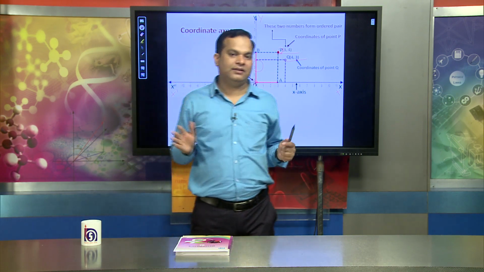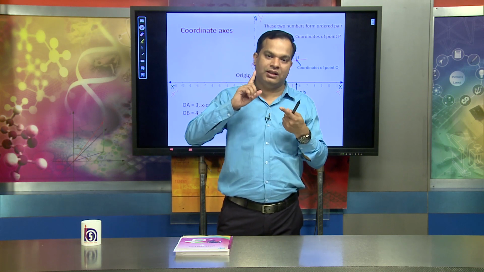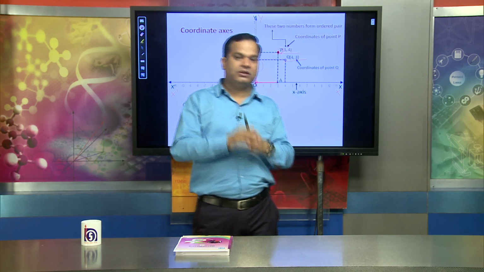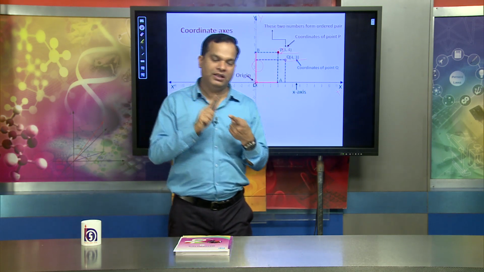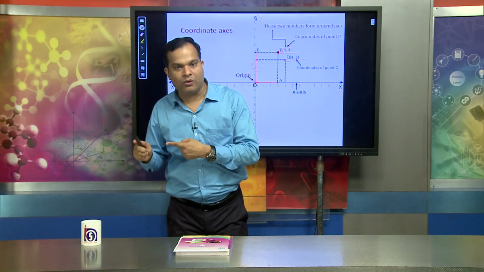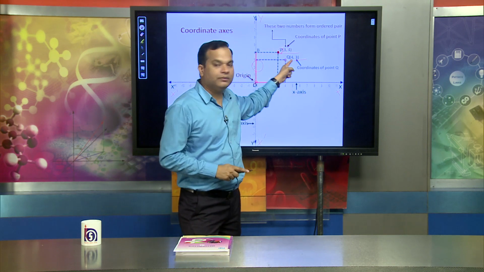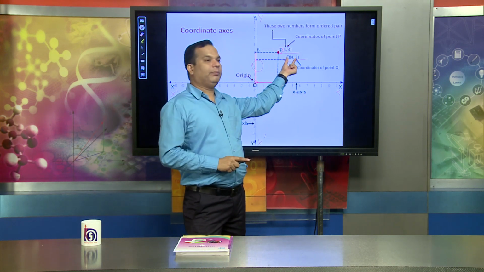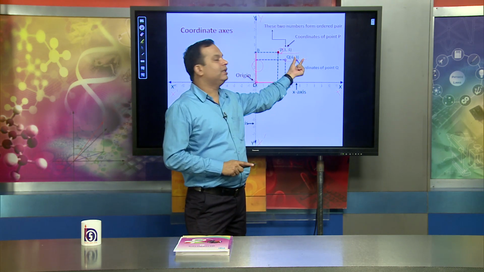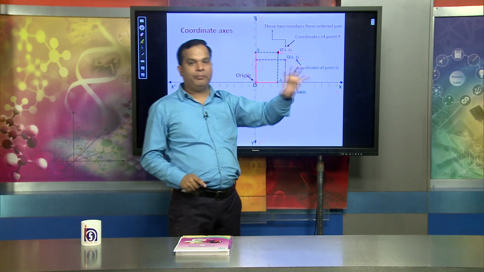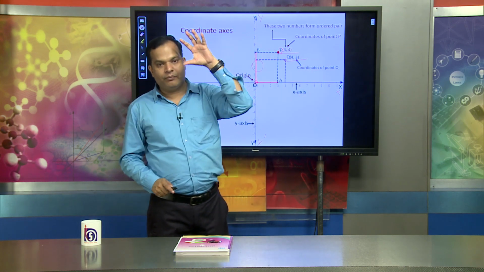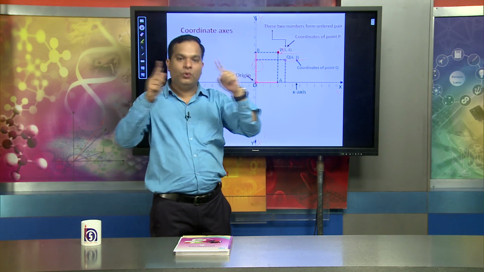In coordinate geometry, we cannot say these are the same location of a point, because for (3, 4) the x component is 3 and the y component is 4. However, in the case of point Q the coordinate is (4, 3), so the x component is 4 and the y component is 3. So the location of point P and the location of point Q are two different locations.